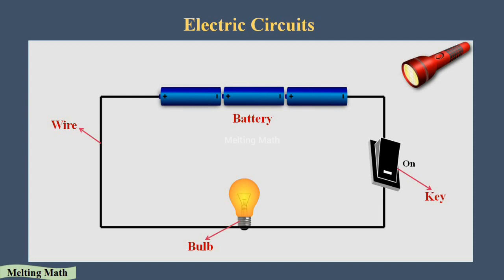Just see here. In the first cell we have a negative terminal on the left side and a positive terminal on the right side. Then for the other cell we need to place the negative terminal on the left side and the positive terminal on the right side. Here you can see the first and second cells are joined together in the opposite terminals. That is very important.